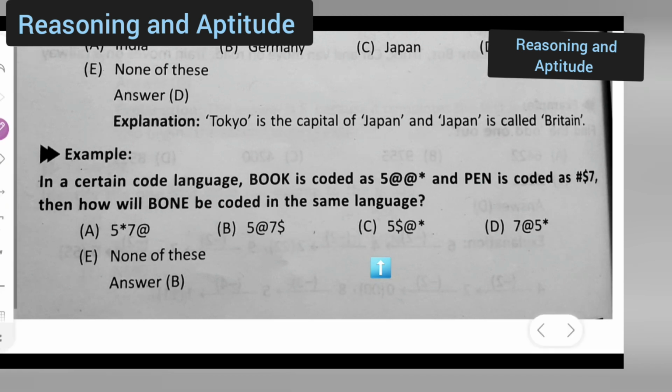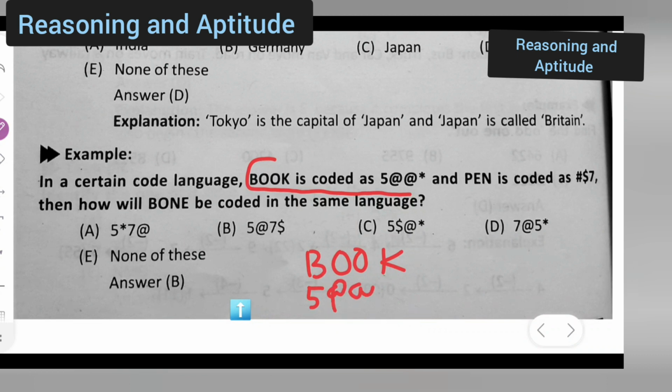So for book, what does it say? For book, it says BOOK, right? For B, it is 5 at the rate and asterisk. So for pen, it will be PEN, and here N is 7, right? So for bone, it will be what?